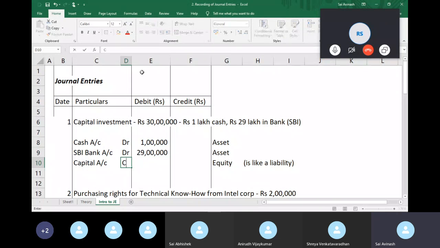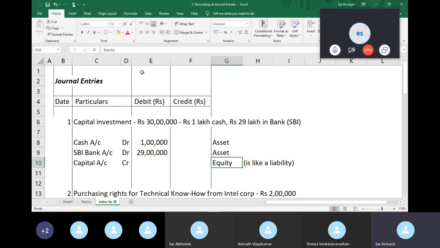Now, capital. This might be a little tricky, but remember what I said about the business treating an owner as a third person. The owner is giving the business money, which means the business owes the owner the money back. So the owner is like a liability.